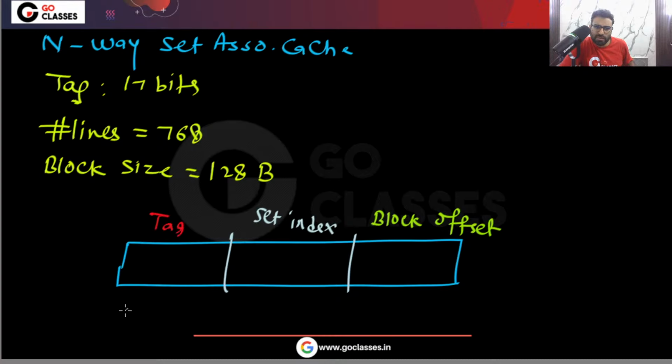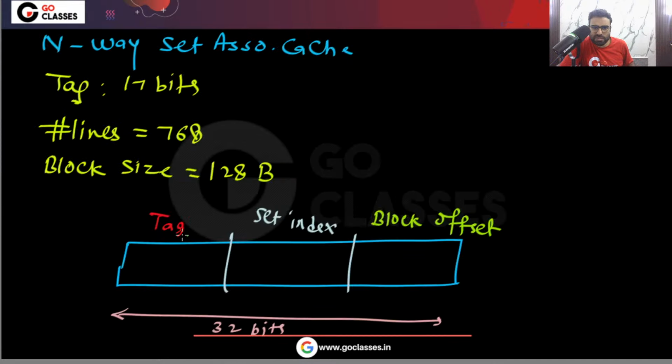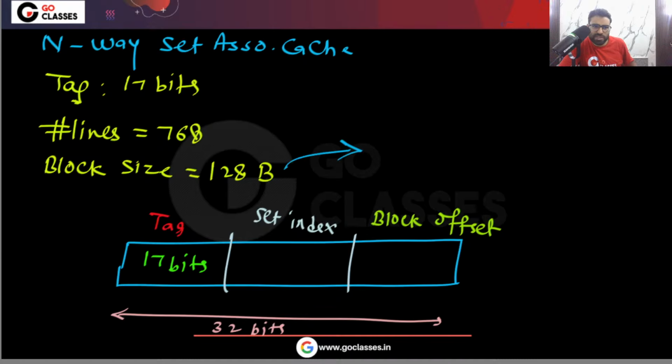Okay, in total this is basically 32 bits. You can see it is a 32 bit address. And finally you can see here the tag is 17 bits. And what is the block offset size, meaning how many bits are required for block offset? You can see that the block size is 128 bytes. It means in a single block you have a total of 128 bytes.